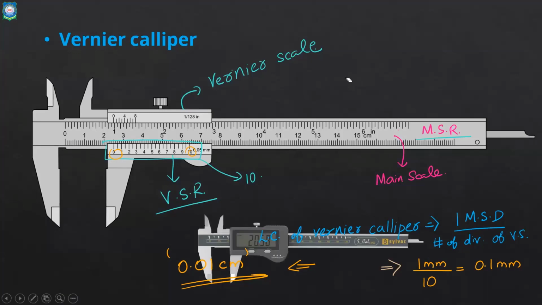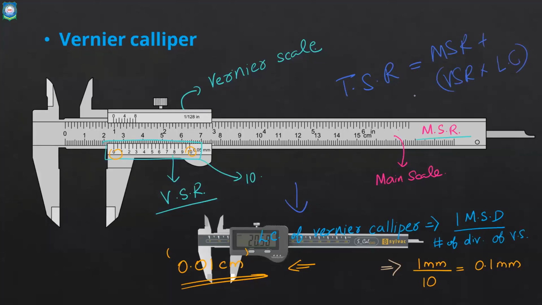Okay. Nowadays, vernier calipers come in digital form. In our lab, we don't have a digital vernier caliper, so you have to measure it out. You have to note down the MSR, then find VSR, then find the total scale reading, which is known as TSR. There is an equation: you should write TSR as MSR plus VSR into LC. This is how you write the total reading of a vernier scale.